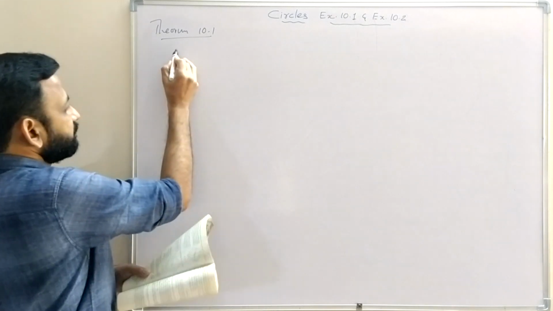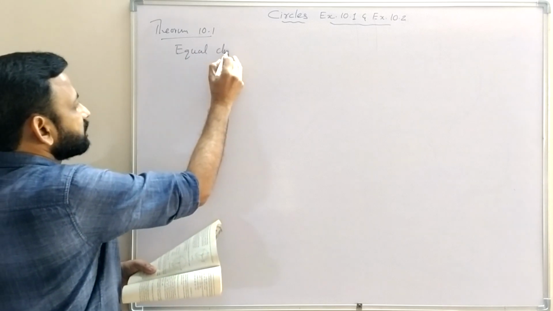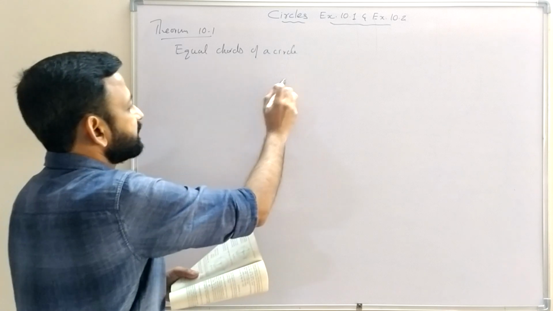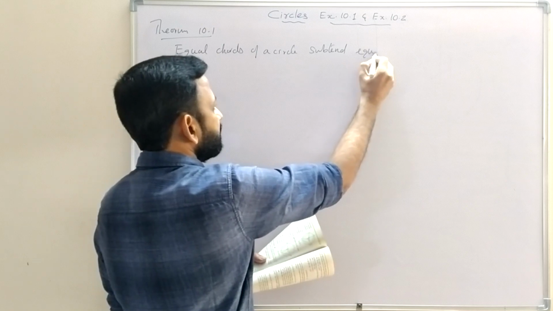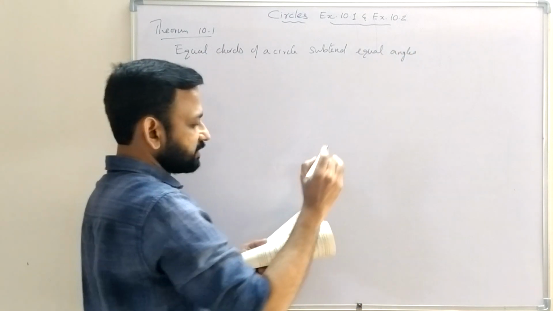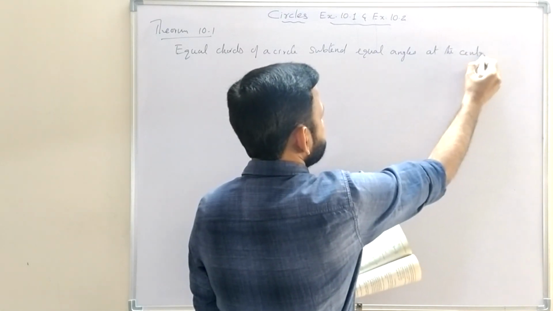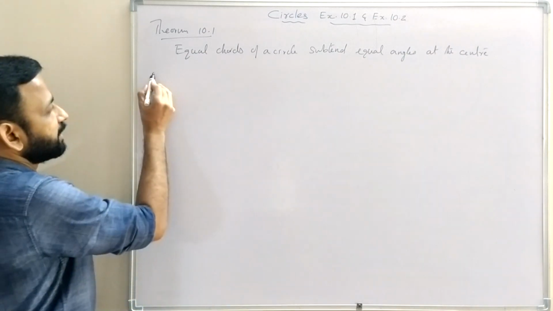So that is the statement of the theorem. Equal chords of a circle subtend equal angles at the center.